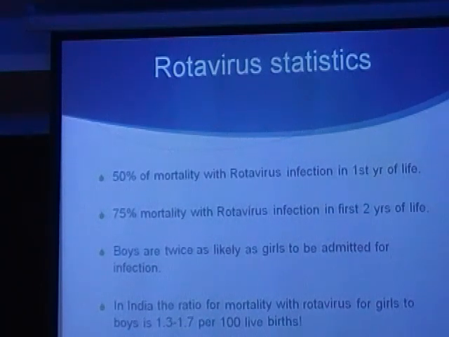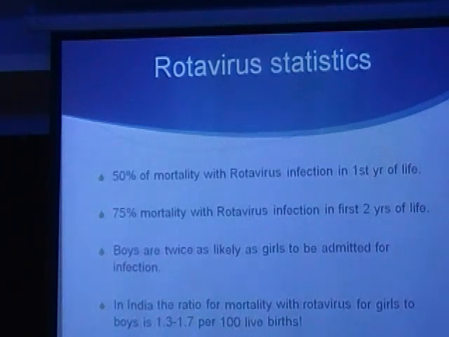The other interesting statistic is for mortality. 50% of the mortality of rotavirus infection is within the first year of life, and 75% within the first 2 years of life. So that's why it's really important for us to get the vaccine for the kids, because the major damage is done by 2 years of life.